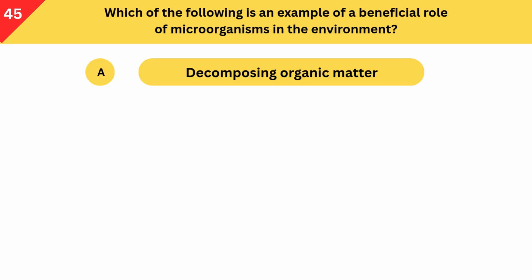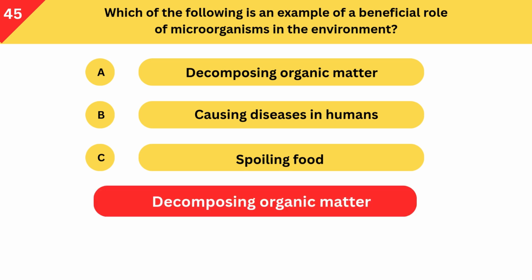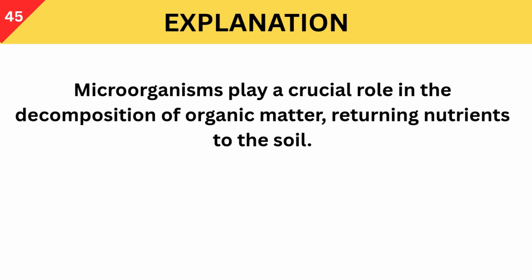Which of the following is an example of a beneficial role of microorganisms in the environment? A. Decomposing organic matter. B. Causing diseases in humans. C. Spoiling food. Correct answer is decomposing organic matter. Microorganisms play a crucial role in the decomposition of organic matter, returning nutrients to the soil.